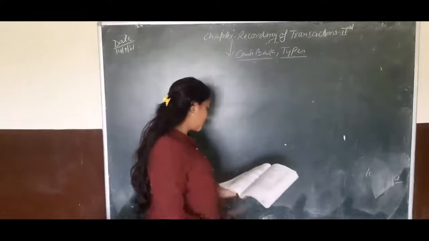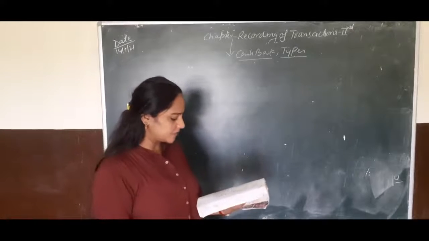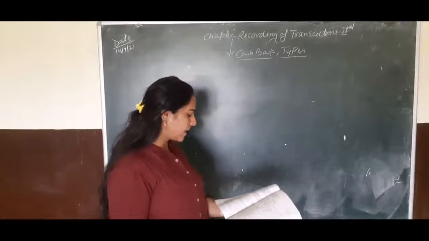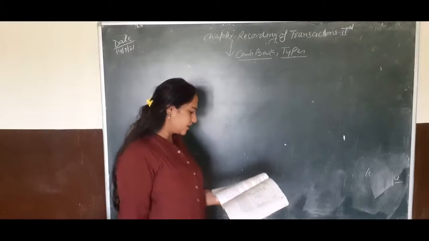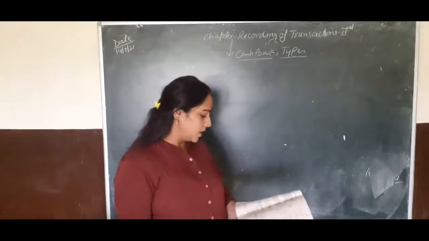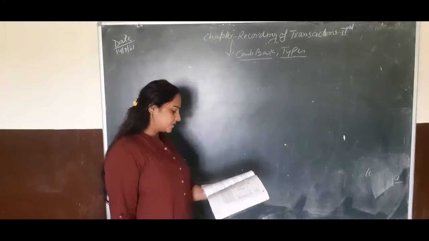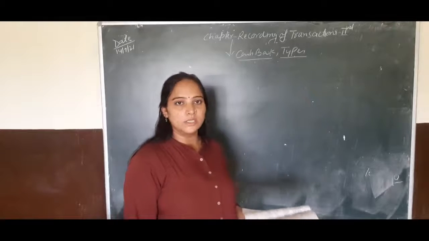So children, the question is an example. Recording of entries in the single column cash book and its balancing is illustrated by an example. Consider the following transactions of M/S Rupa Traders. Observe how they are recording in a single column cash book. First, cash in hand, cash received from Gurmeet. These are the transactions which we have used in the cash book.